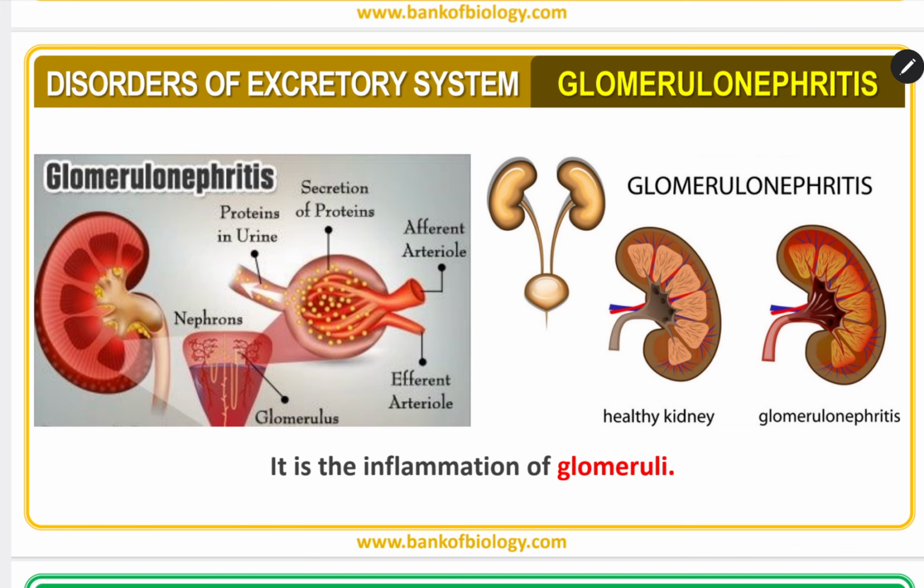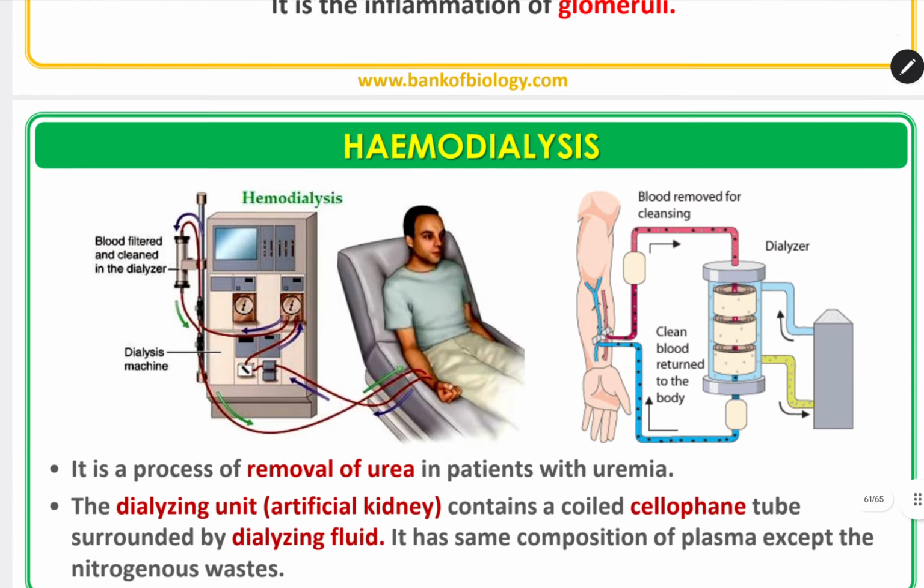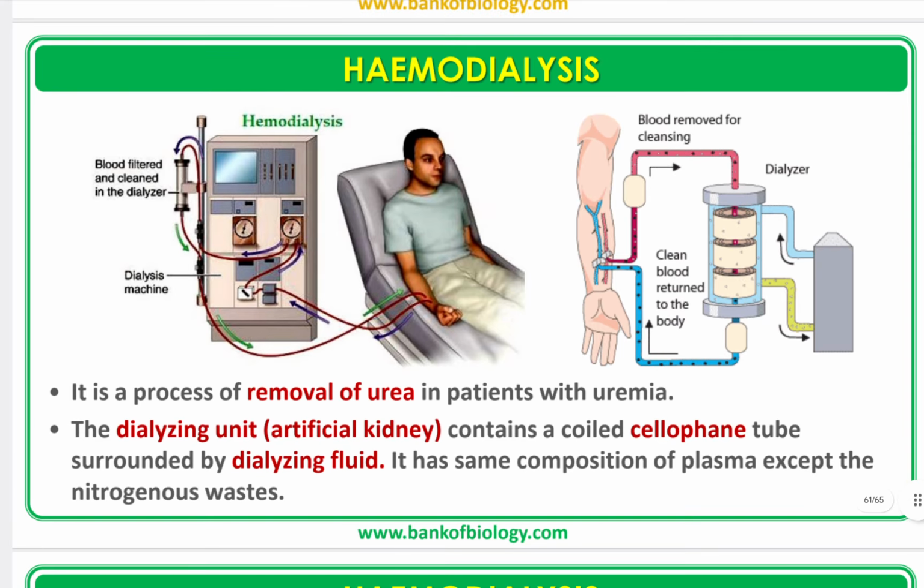Next, hemodialysis. It is a process of removal of urea in patients with uremia. The dialyzing unit, artificial kidney, contains a coiled cellophane tube surrounded by dialyzing fluid.